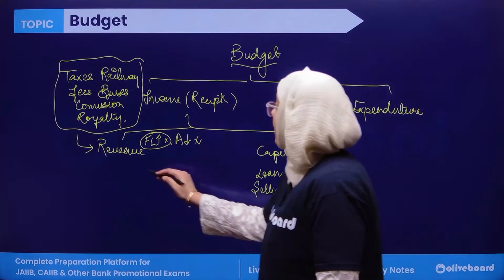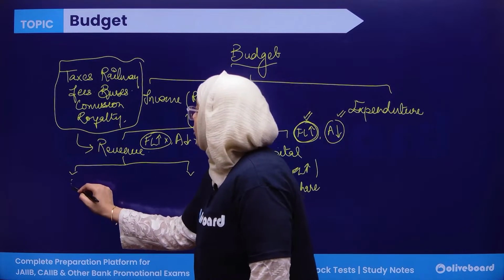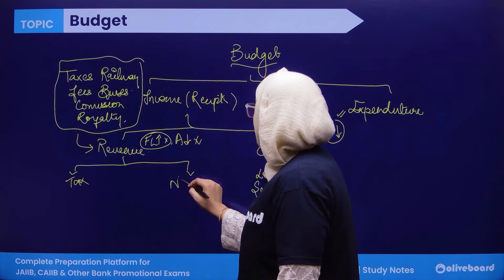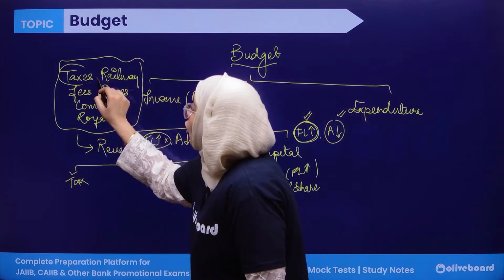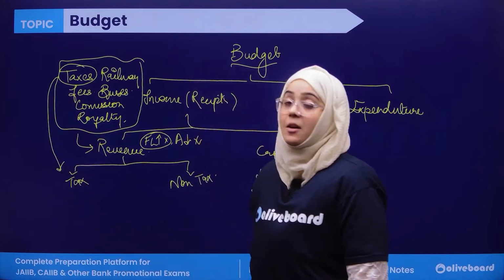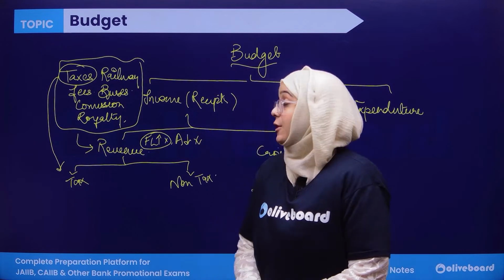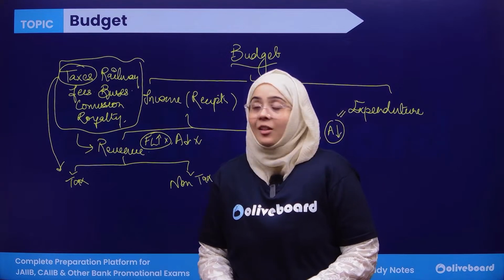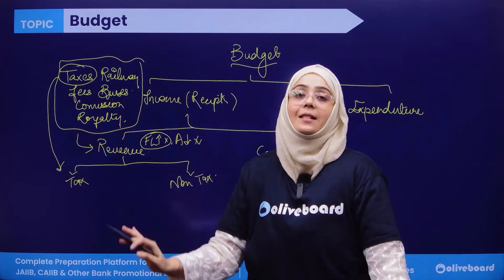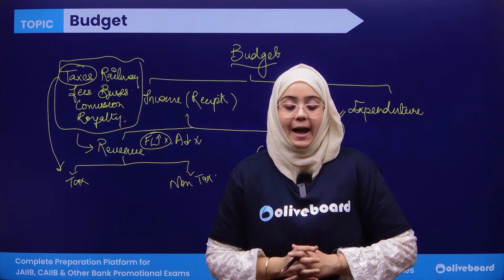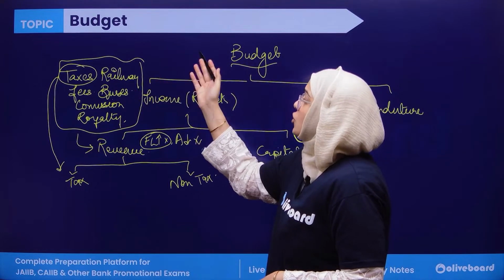Now, revenue income is again divided into two categories. First is known as tax and the other is known as non-tax. All types of taxes, whether direct taxes or indirect taxes, come in tax revenue income. But the non-tax is other than taxes: whatever income is left in the revenue comes under non-tax revenue income, like railway fees, fines, commission, royalty.